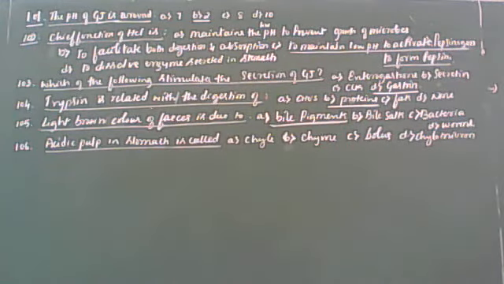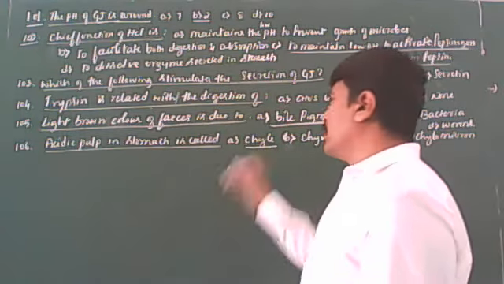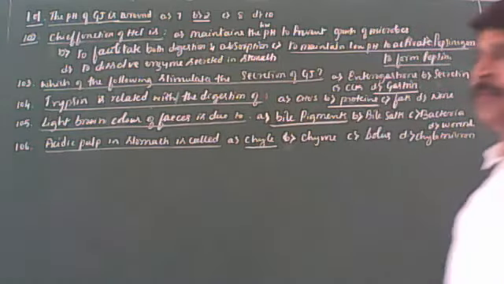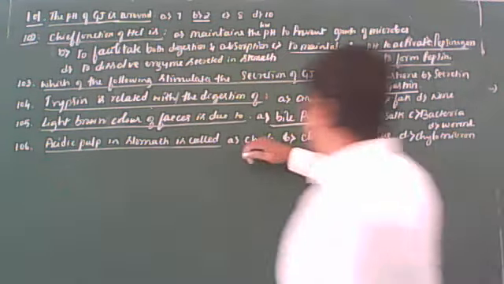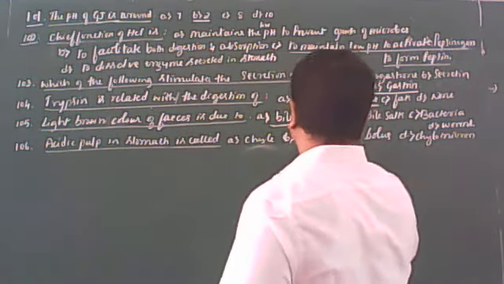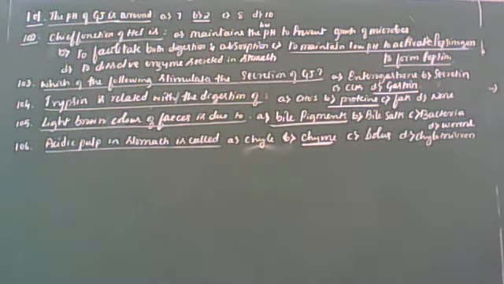Dear students, acidic pulp is nothing but the end product in the stomach. You know that the end product in the stomach is nothing but chyme. Why has he given acidic pulp now? Because gastric juice pH is 1.5 to 2. That is why chyme is also acidic in nature. That is why he has given the acidic pulp.